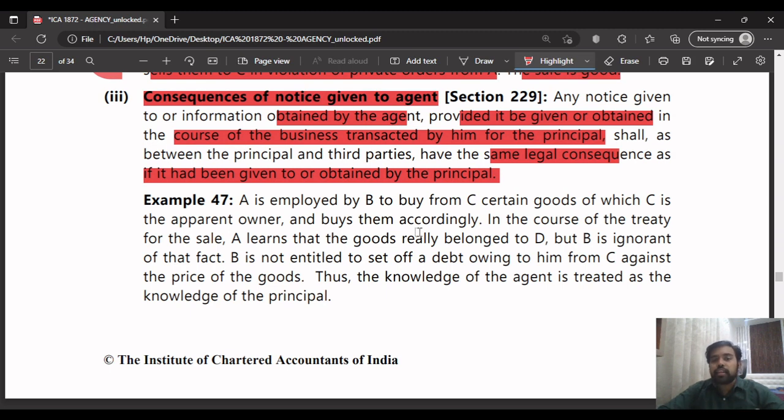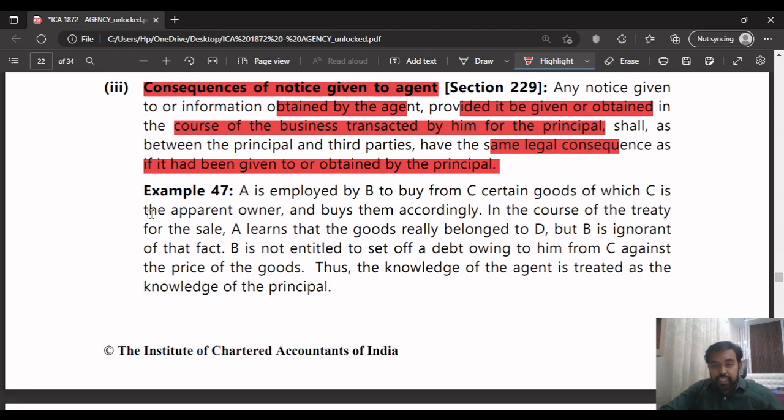Same thing they are saying here. The consequences of notice or information given to or obtained by the agent in the course of doing his business or transaction for the principal will have the same legal consequence as if the principal had been told, or had given him permission to do such a particular act.